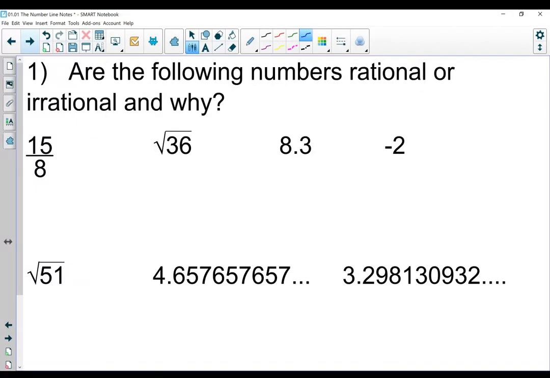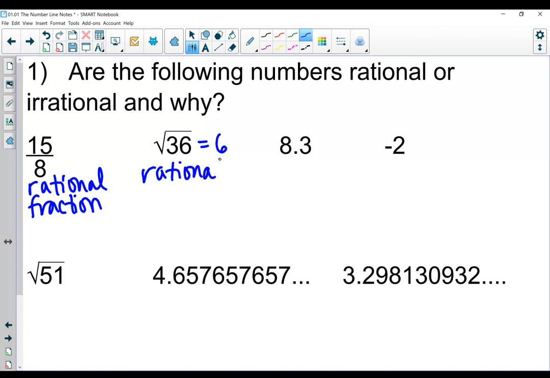For number 1, we're going to be classifying. It says, are the following numbers rational or irrational, and why? So our first number, 15/8, that's definitely rational because we have a fraction. Square root of 36 I know is equal to 6, which is a whole number, and whole numbers are, of course, rational. So for my reason, I'm going to write whole number.